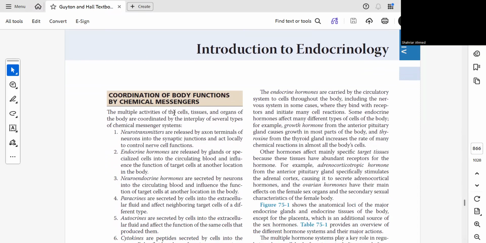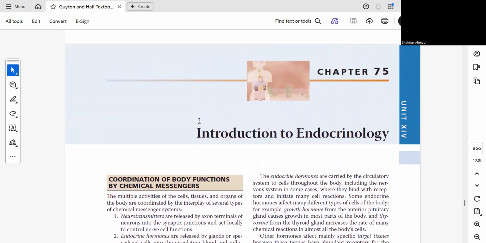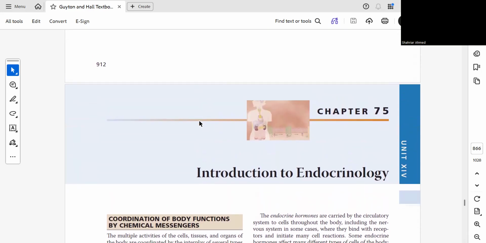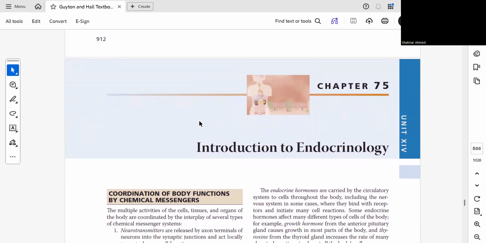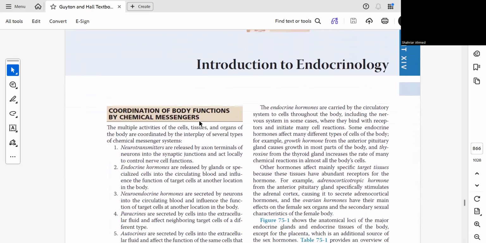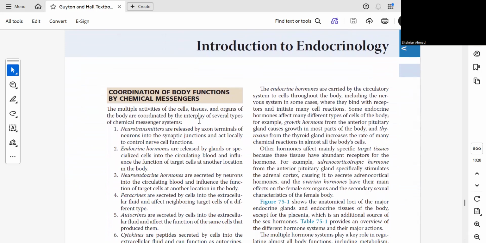The multiple activities of the cells, tissues, and organs of the body are coordinated by the interplay of several types of chemical messenger system. This is from Guyton, chapter 75, 14th edition, introduction to endocrinology. Today we will discuss the starting or introduction of endocrinology.